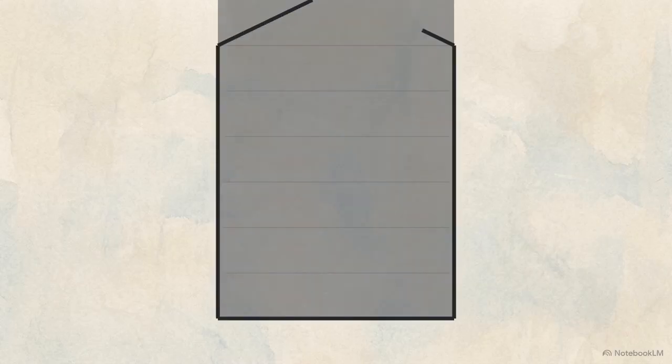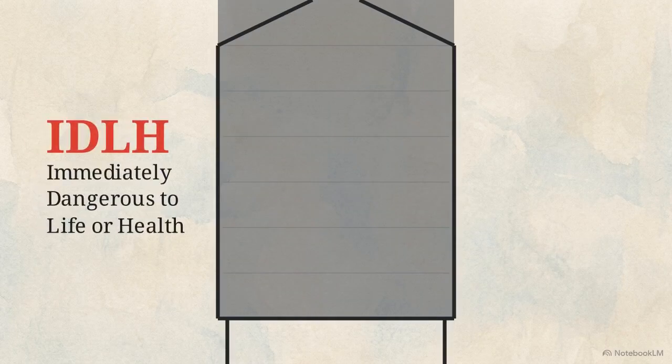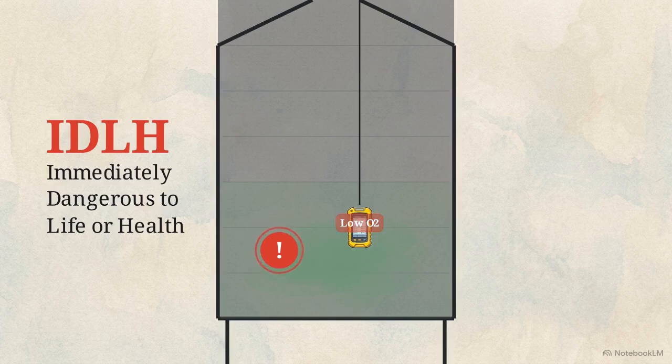These barriers are vital in confined spaces, like silos and tanks. These environments are prone to atmospheres that are immediately dangerous to life or health, or IDLH. Because oxygen deficiency or toxic vapors can accumulate invisibly, these spaces require mandatory atmospheric testing before entry.